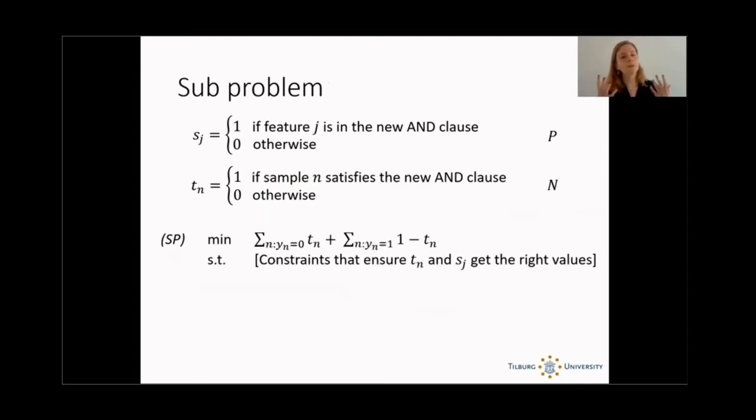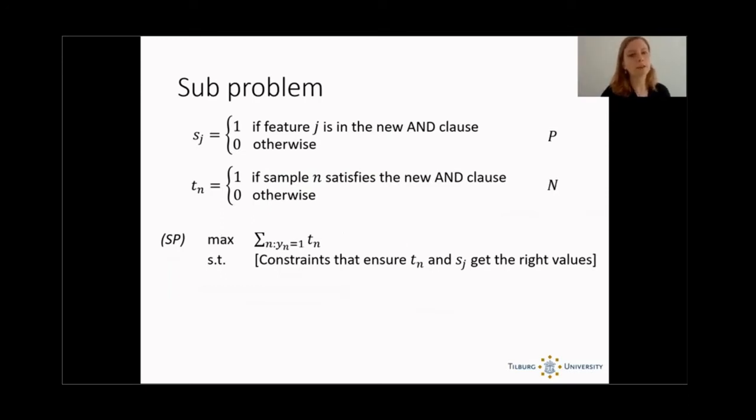Now, the subproblem minimizes the error. Of course, there are some weights related to the shadow prices in the master problem, and there are constraints that ensure that S and T take on the right values. Now, in Ireland, we're going to do this a little differently.